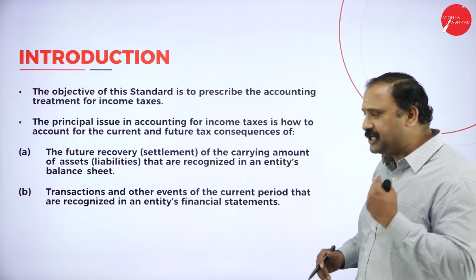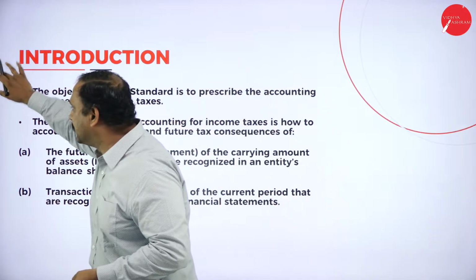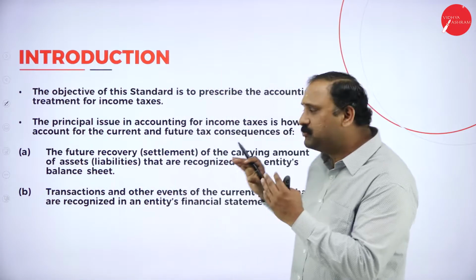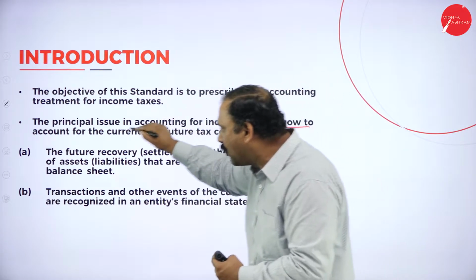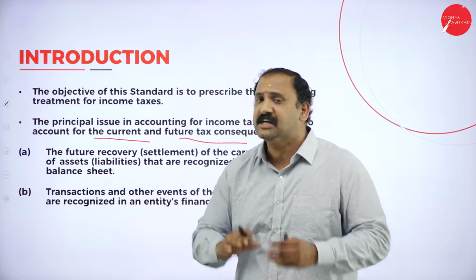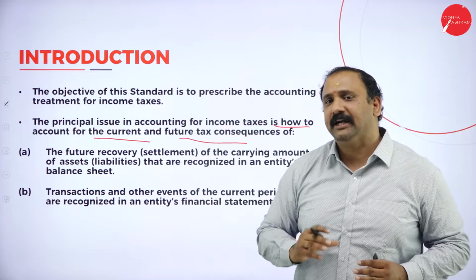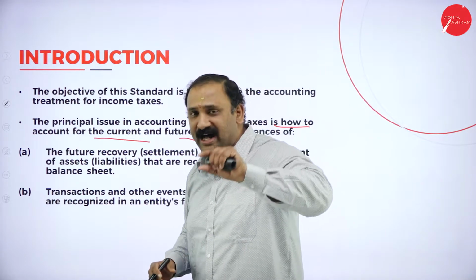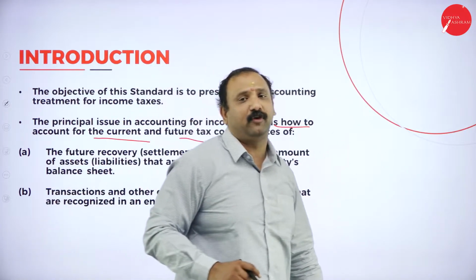Now, the principal issue in accounting for income taxes is how to account for the current and the future tax consequences. We all know that over a period of time, it is always quite important for the company to assess the income for today as well as start looking at the future.